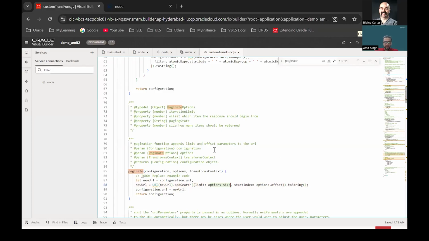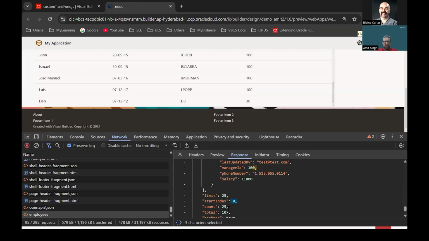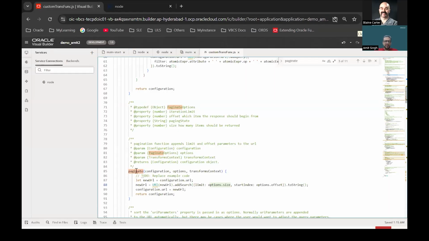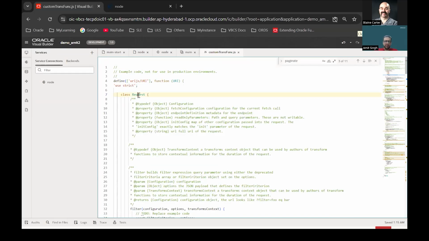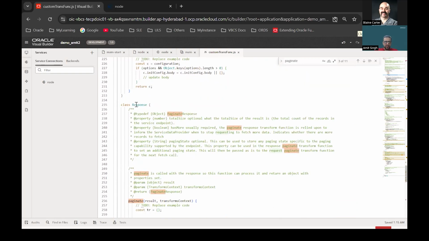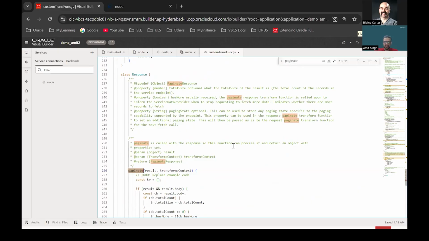Now we have to make one more change. SDP needs to understand if there are more values available in the endpoint. I have made the first fetch, but there may be more values available, and this information is coming in the response. So the next change we have to make is in the response pagination function. This is the request pagination function, under the request class. There's also a response paginate function. If I scroll down, this is the response class, and here I see the response paginate function.